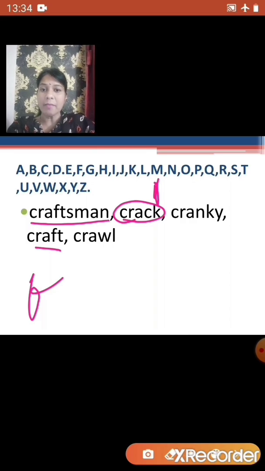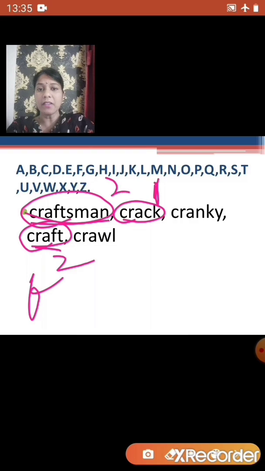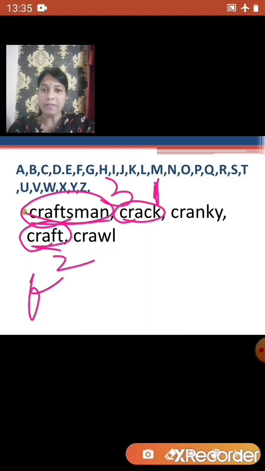So now let us compare the fifth letter. The fifth letter is the same for craftsman and craft. So now let us move to the sixth letter. Craft is a 5-letter word, whereas craftsman has a S after T. So naturally craft will be our second word and craftsman will be our third word. So first will be crack, second will be craft and third will be craftsman.